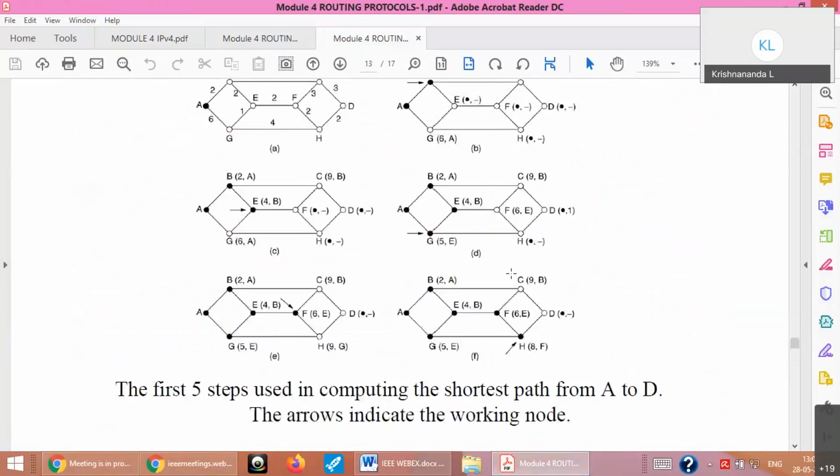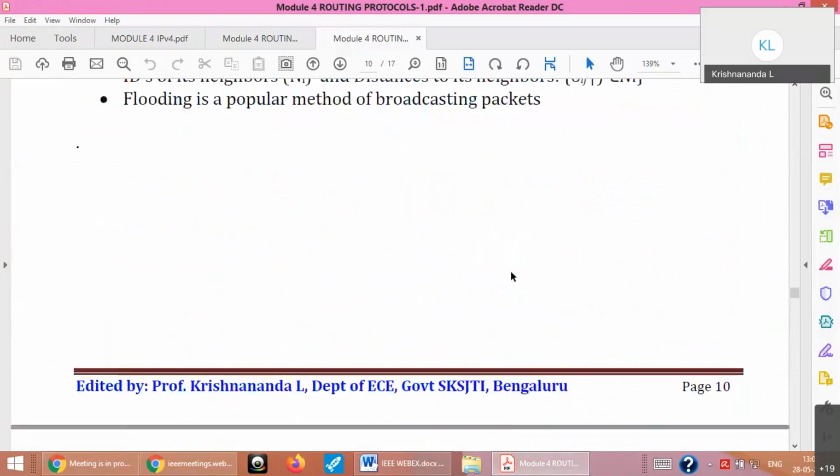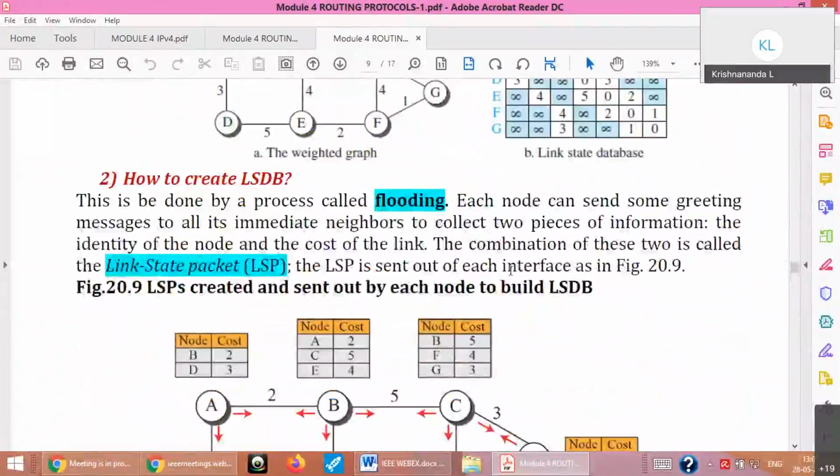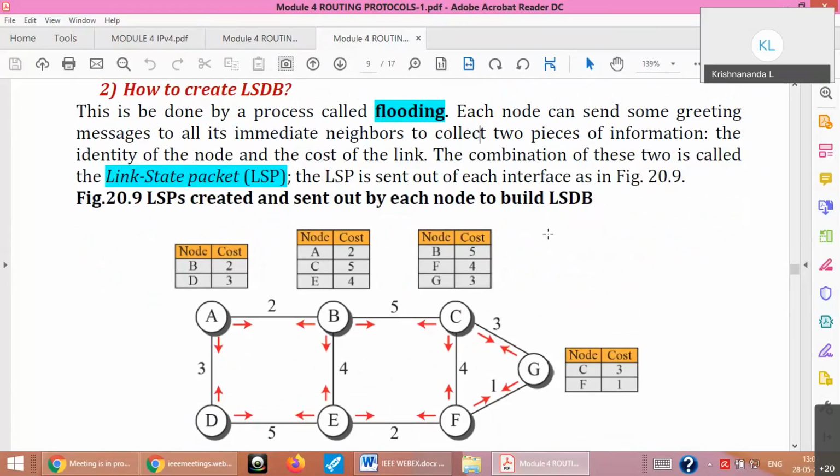Diagram you should take by yourself. I have taken the diagram from this book itself. Maybe one thing I'll tell you, there is a difference between how you do this in the theory and in the lab. In the lab, you have to write your own matrix. They'll give you this kind of a graph with some values. You should create the matrix by yourself using pen and paper, and enter that as a matrix in the program you are writing. That may be a little different from the actual theory we are showing.